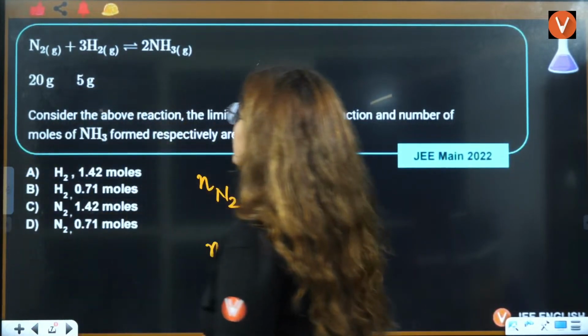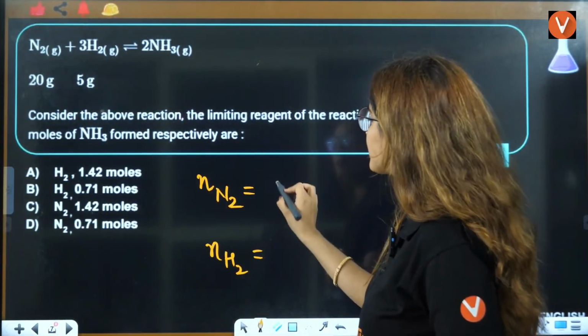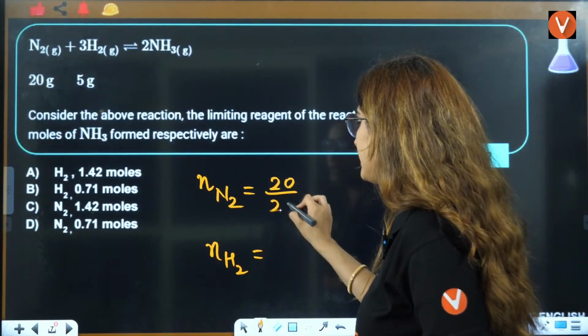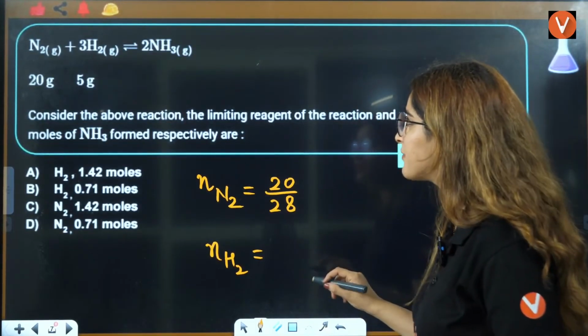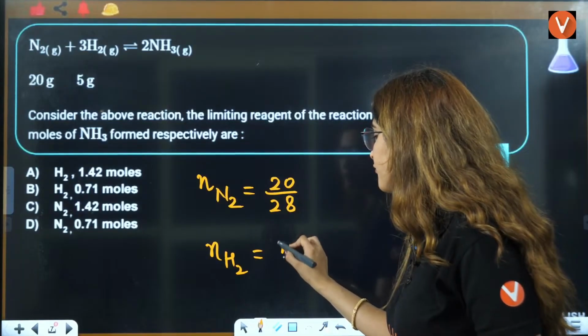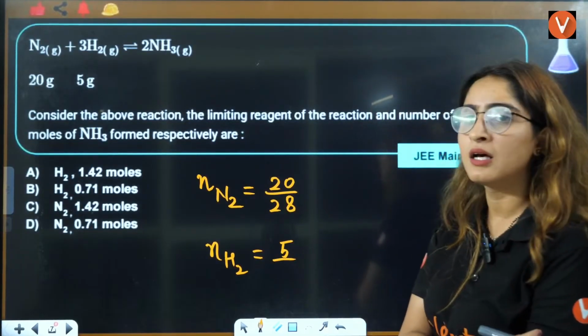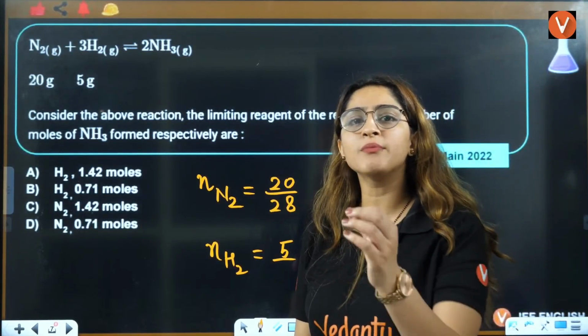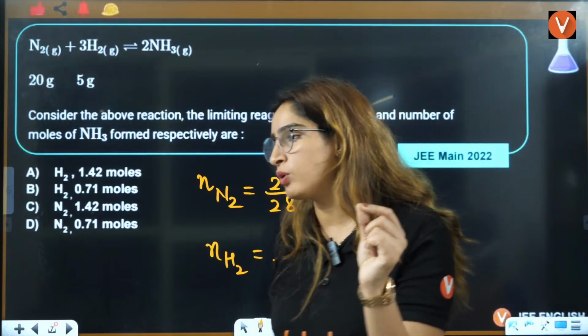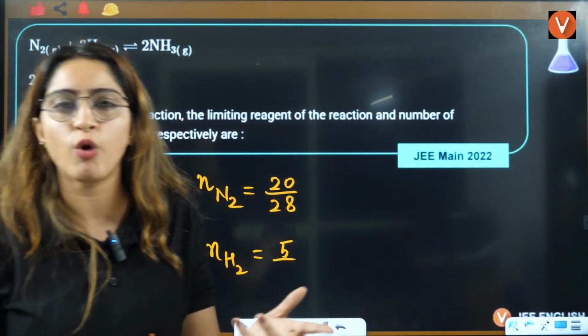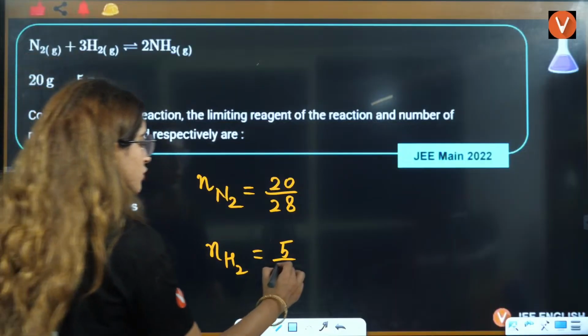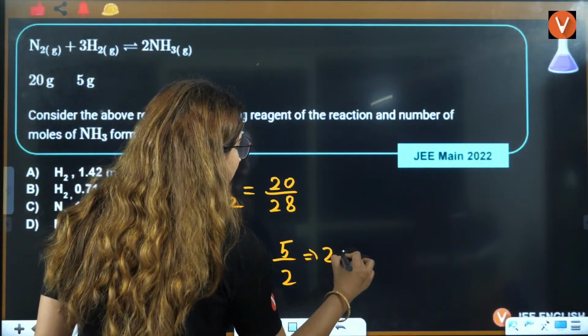So what is the moles of N2? Mass is given to be 20, and molar mass is 28, so it will be 5 by 7. And for H2, mass is given as 5. What is the molar mass of one H2 molecule? 2 into 1, 2. So it will be 5 by 2, that is 2.5.